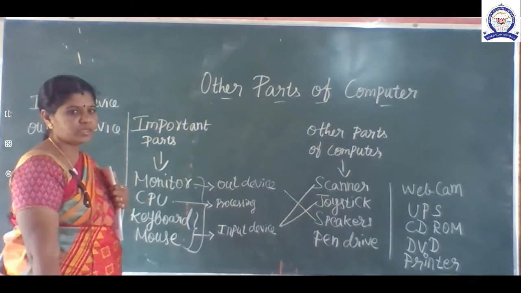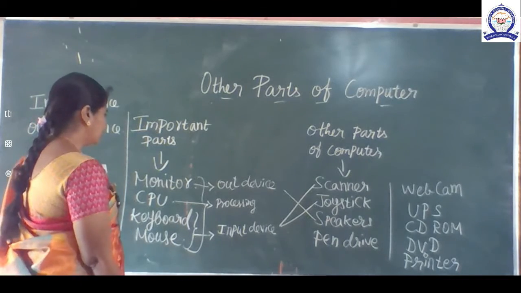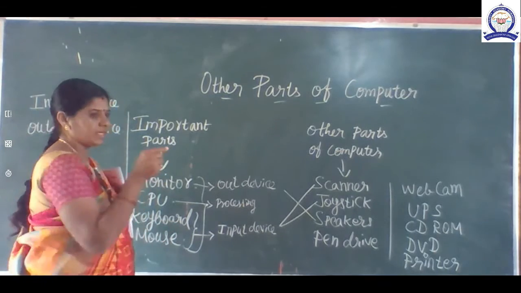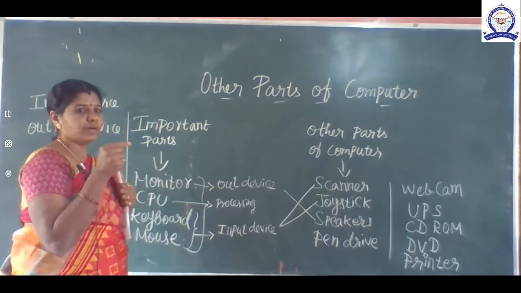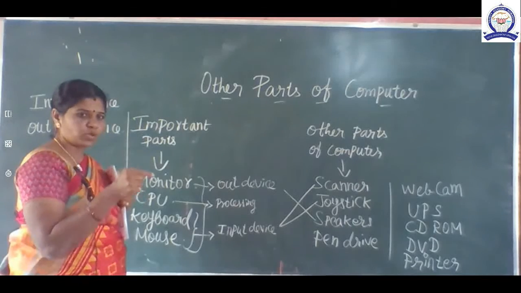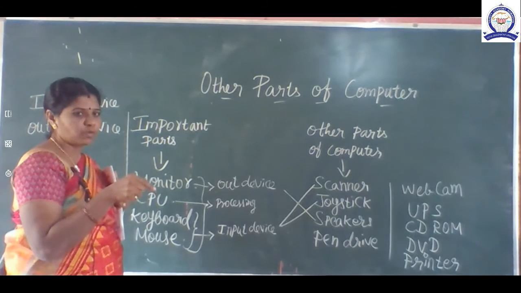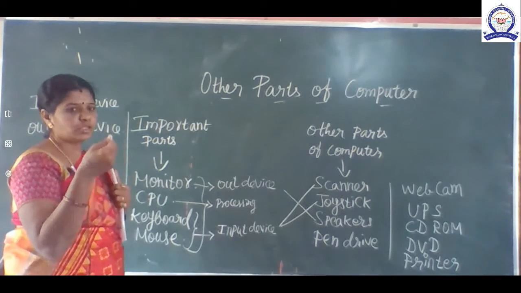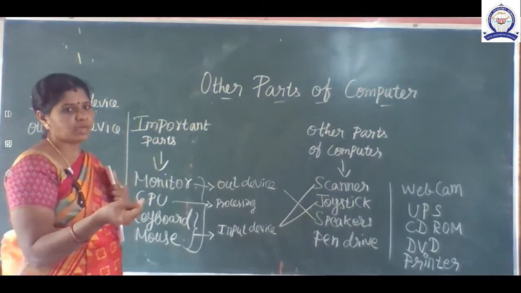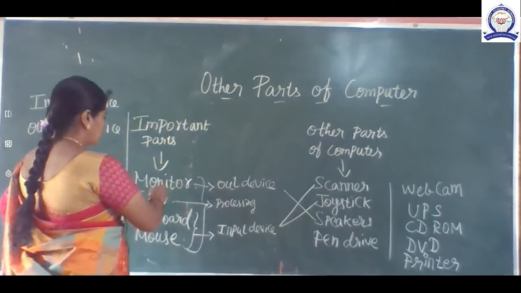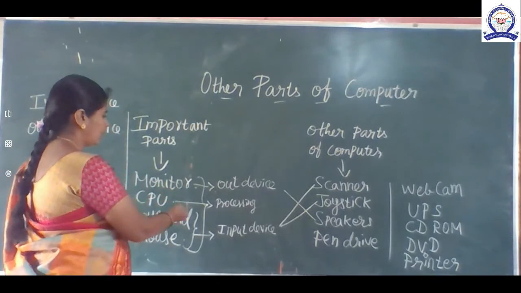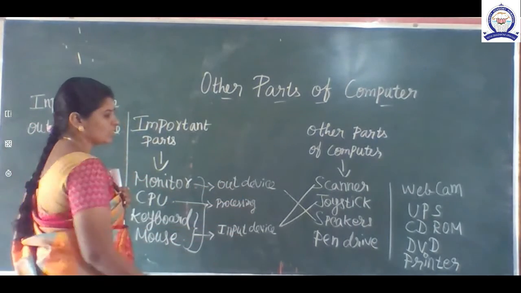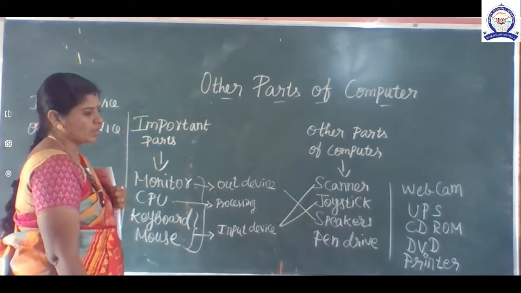Okay, children, monitor is also an output device. What we typed with the help of keyboard, suppose we type A letter, or number 1 or 2 or 3. If you are pressing the keyboard letters, immediately we can see on the monitor. So visually they are showing what we are doing on the keyboard. Isn't it, children? So with the help of monitor we can see. That's why monitor is also an output device. Printer is also an output device.